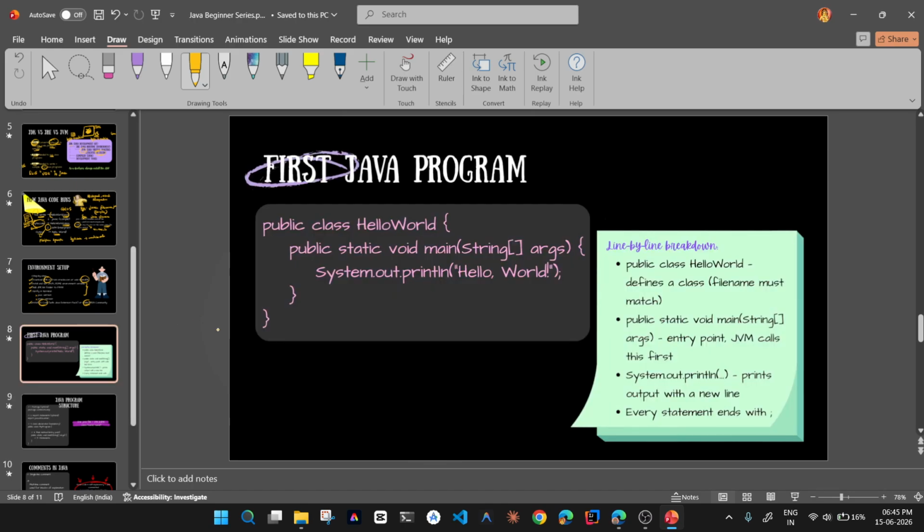Okay, so let's see the first Java program. I will open IntelliJ and I'll show you how this runs actually. As I have already downloaded my IntelliJ, I can open this. Okay, so look, this is how the IDE looks. I have already started coding. Let me tell you how to use this.